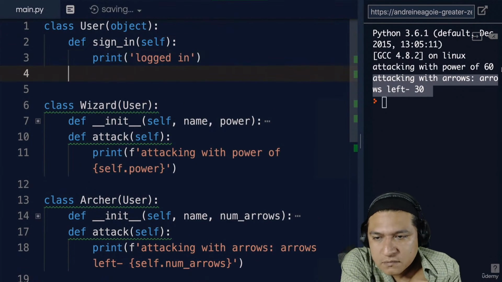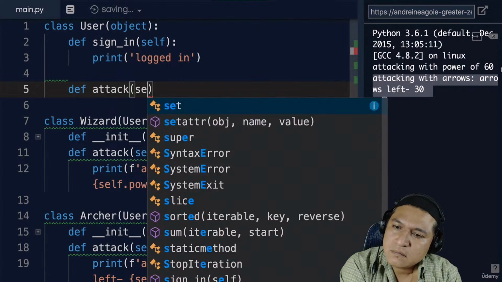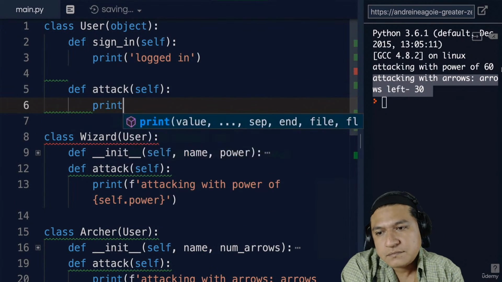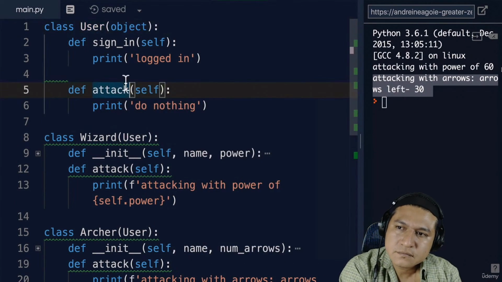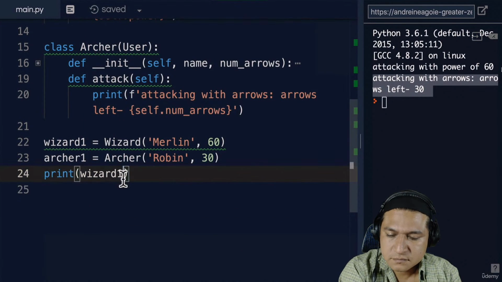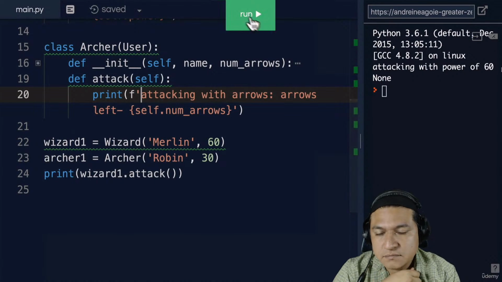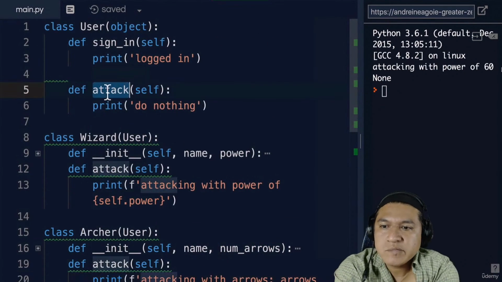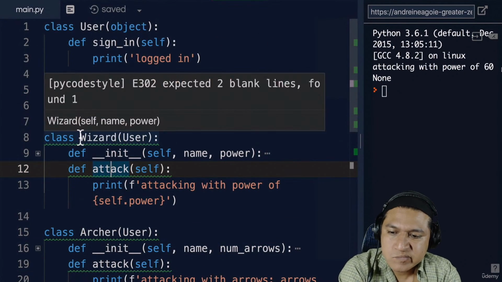Even if, let's say, the user had an attack method, and this default attack method is, let's say, print do nothing because it's just a user. Even if I run these, and let's say print wizard1.attack, if I click run, it's going to override whatever the original attack was, because we already have that method in our wizard class.